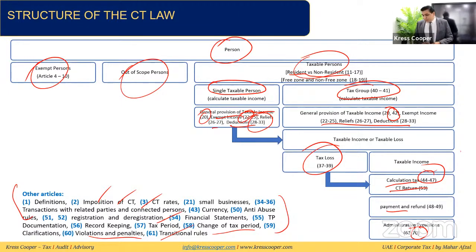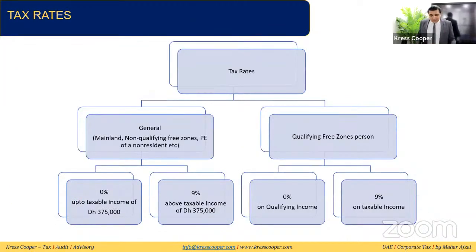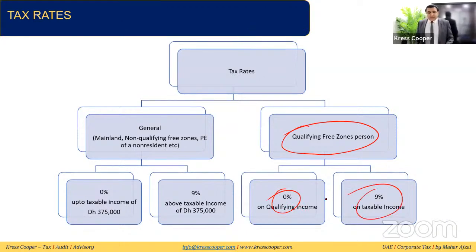We have tried to structure it like this. So what are the tax rates applicable in the law? The tax rates for qualifying free zone persons, and we'll look into the definition of a qualifying free zone person, are 0% on the qualifying income and 9% on the non-qualifying income of the qualifying free zone person.